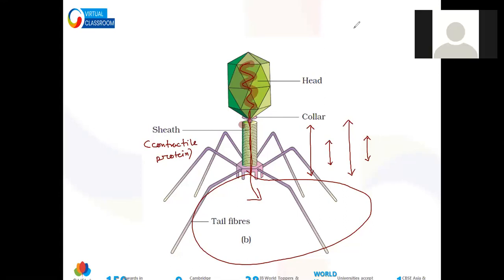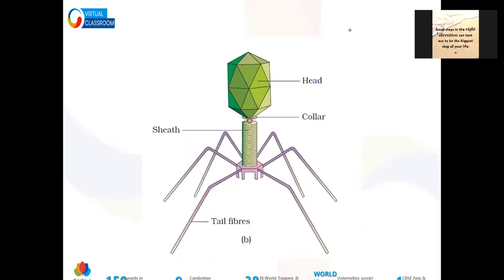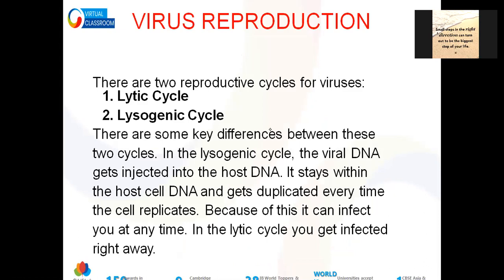Yes, ma'am. So we will move ahead. We will talk about reproduction of virus. Actually, virus reproduction is made up of two cycles. One is called lytic and the other lysogenic cycle. Lysogenic cycle is not a permanent one always.